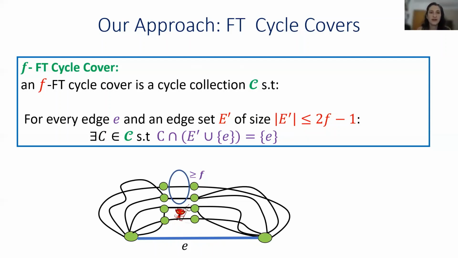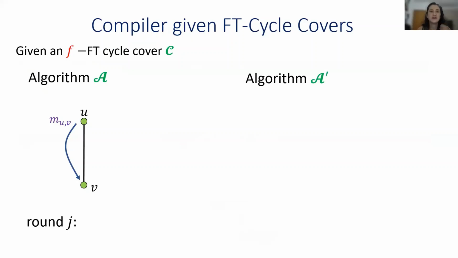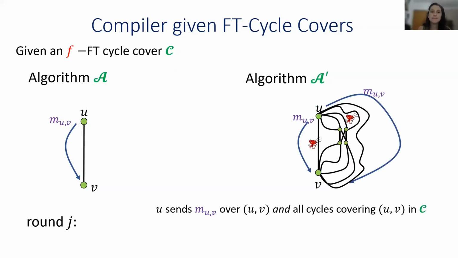Okay, so why is this good for us? Given that I have an f-fault-tolerant cycle cover, the high level idea of the compiler is as follows. Let's look at some round j of algorithm A and look at a message that some vertex u sent its neighbor v during algorithm A. Then in algorithm A', u is going to send v the same message over the edge uv and also over all the cycles that cover this edge.